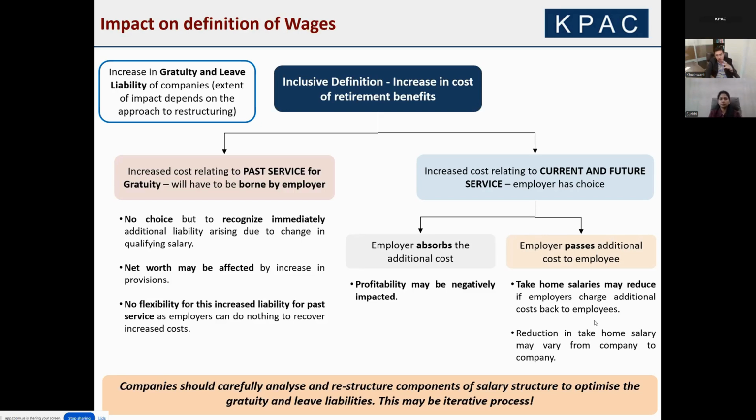How much does take-home pay take a hit vis-a-vis the increase in the social security components? Perhaps there may be merit for organizations to demonstrate that your take-home pay goes down by 5% based on how we restructure, but actually your social security components or your gratuity is going up by, say, 10% or 12%. Some of those demonstrations may help organizations sell their approach to restructuring to their employees. So it's a very important activity in implementing these codes.